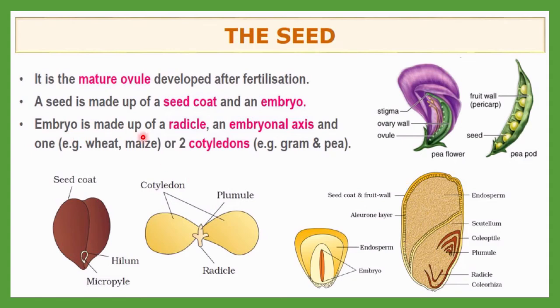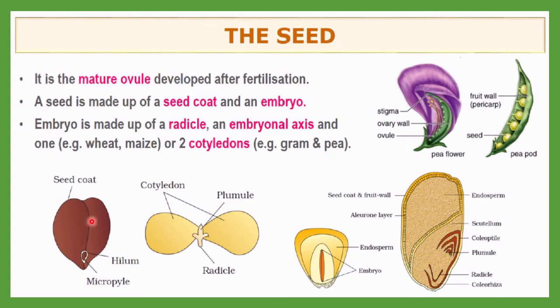So the embryo is made up of the radicle, plumule and embryonic axis, with one cotyledon in the case of wheat and maize, and two cotyledons in the case of gram and peas. Okay, so here you can see the outermost layer is the seed coat.